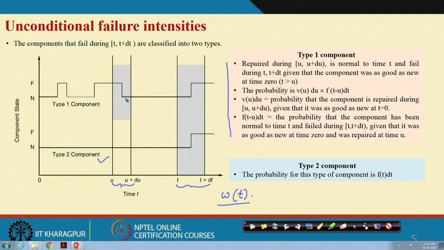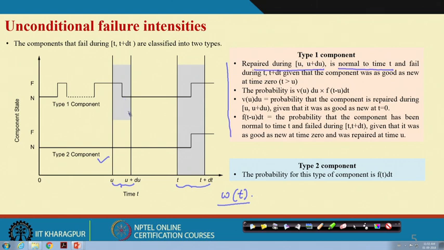So, that is one condition. We are writing repaired during u and u plus du, and then it is normal up to time t, and after that it fails again between t and t plus delta t. Okay.